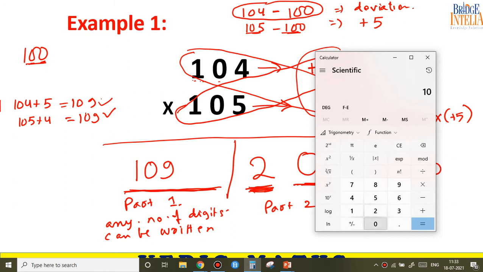One, 0, 4 into 105. 10920. Answer is verified.